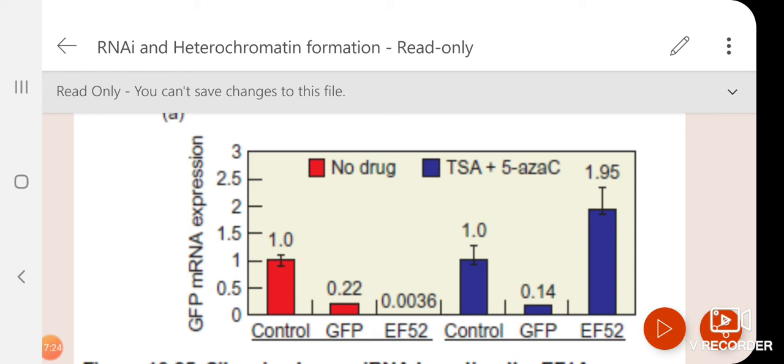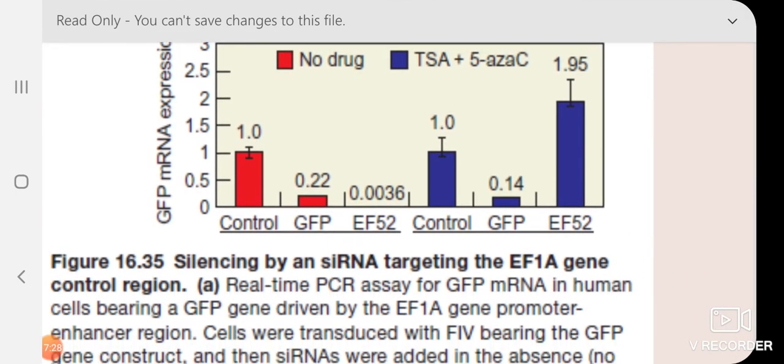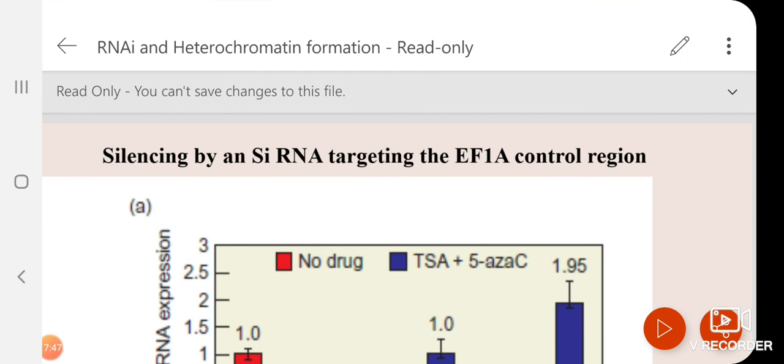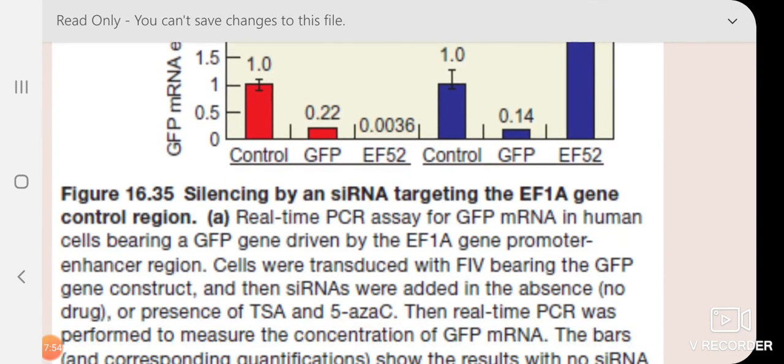Now the second one, here we have treated the cells with the siRNA, which is targeted to which sequence? GFP sequence. You see the decrease, how much it has decreased. The third one, again we have treated with another siRNA, which siRNA? This siRNA is designed against the control region, meaning the promoter sequence of EF1A, under which this GFP is expressed. Okay, you see there is no expression at all.